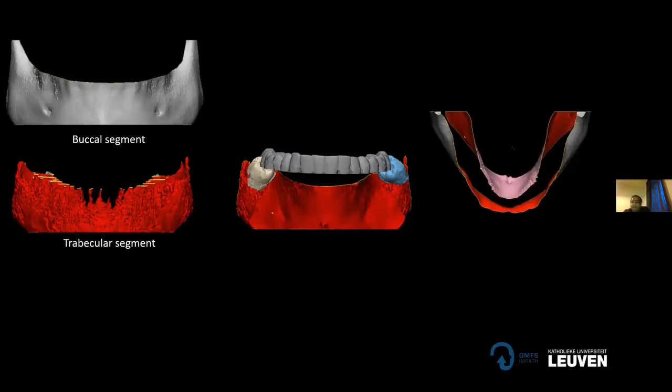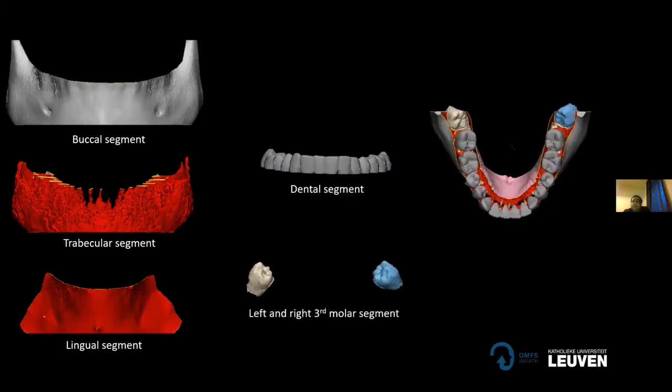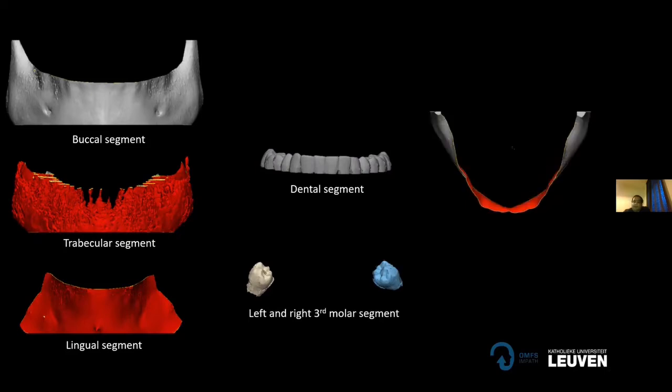If you search even online, you will not find studies which are trying to see if trabecular bone can be replicated with the 3D printing technologies in the market. We made a lingual segment and impacted third molars. We had partially impacted third molars with incomplete root formation to see how accurately the printers can print.